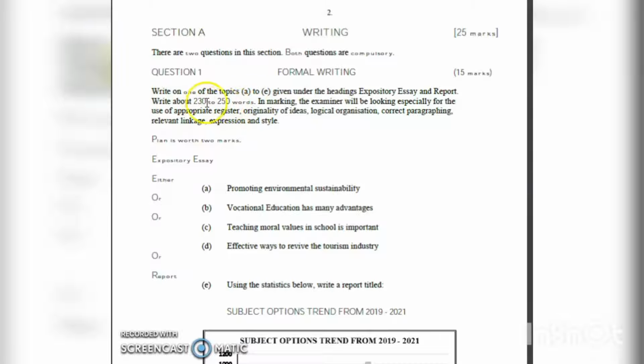Take note of our word limit. In marking, the examiner will be looking especially for the use of appropriate register, originality of ideas, logical organization, correct paragraphing, relevant linkage, expression, and style.